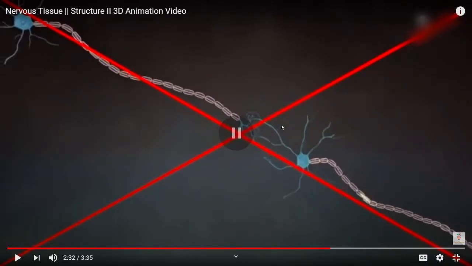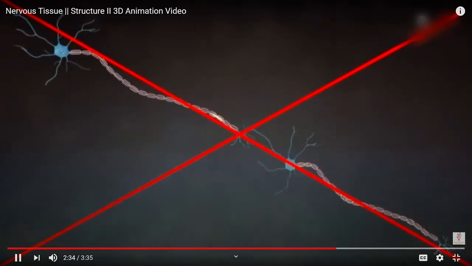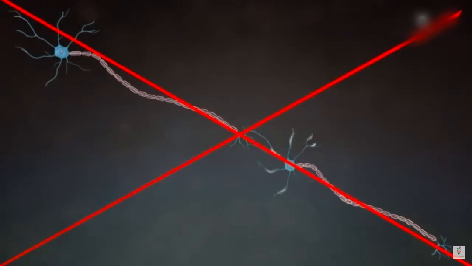It is received by the dendrites of another cell body, and then sent out through the axon to the neighboring cell.